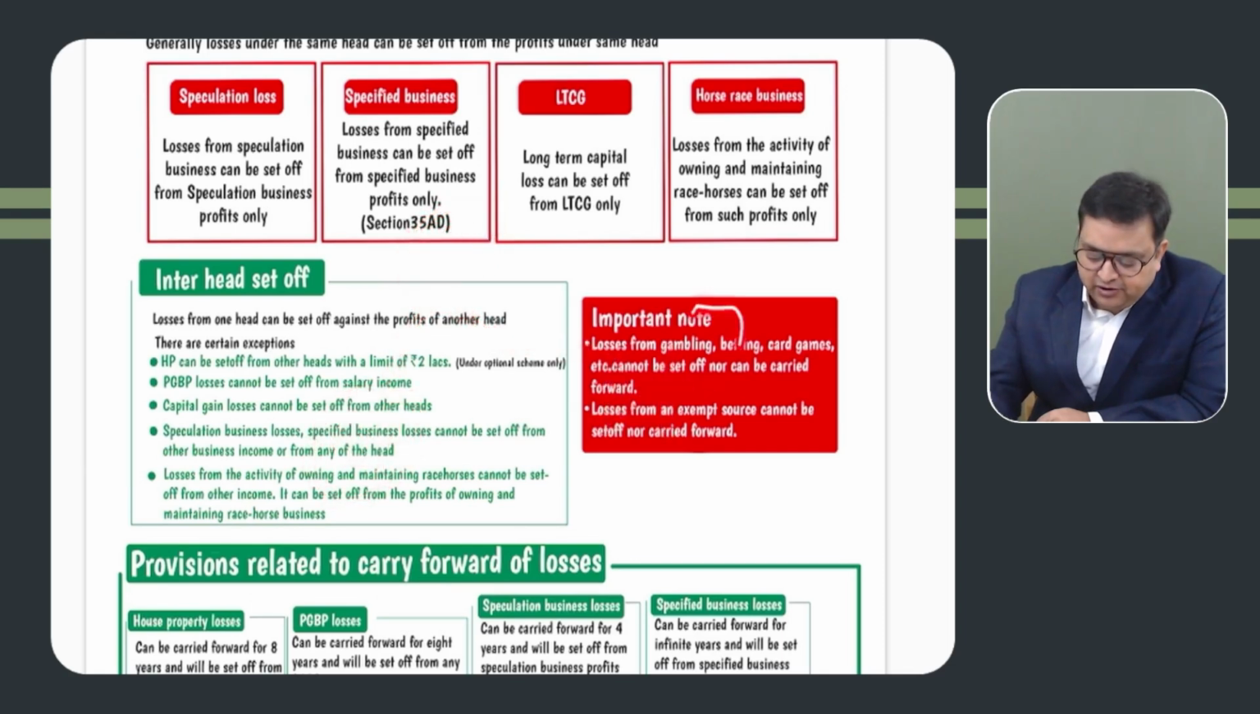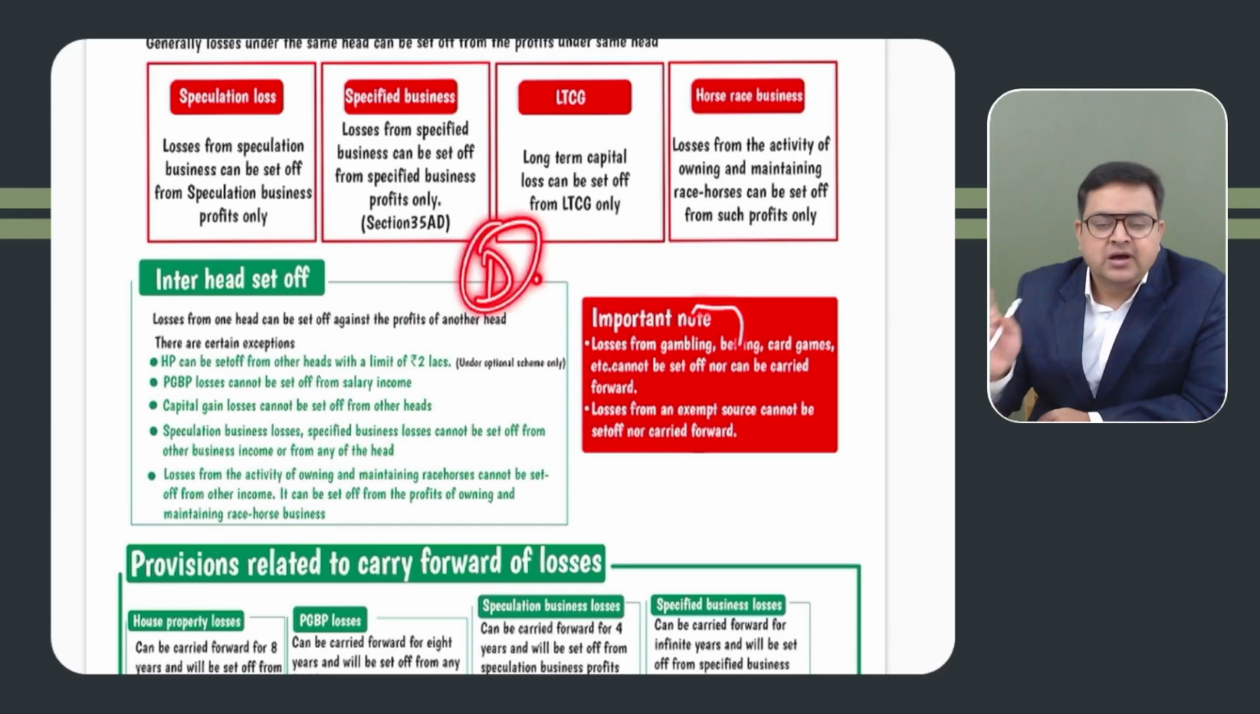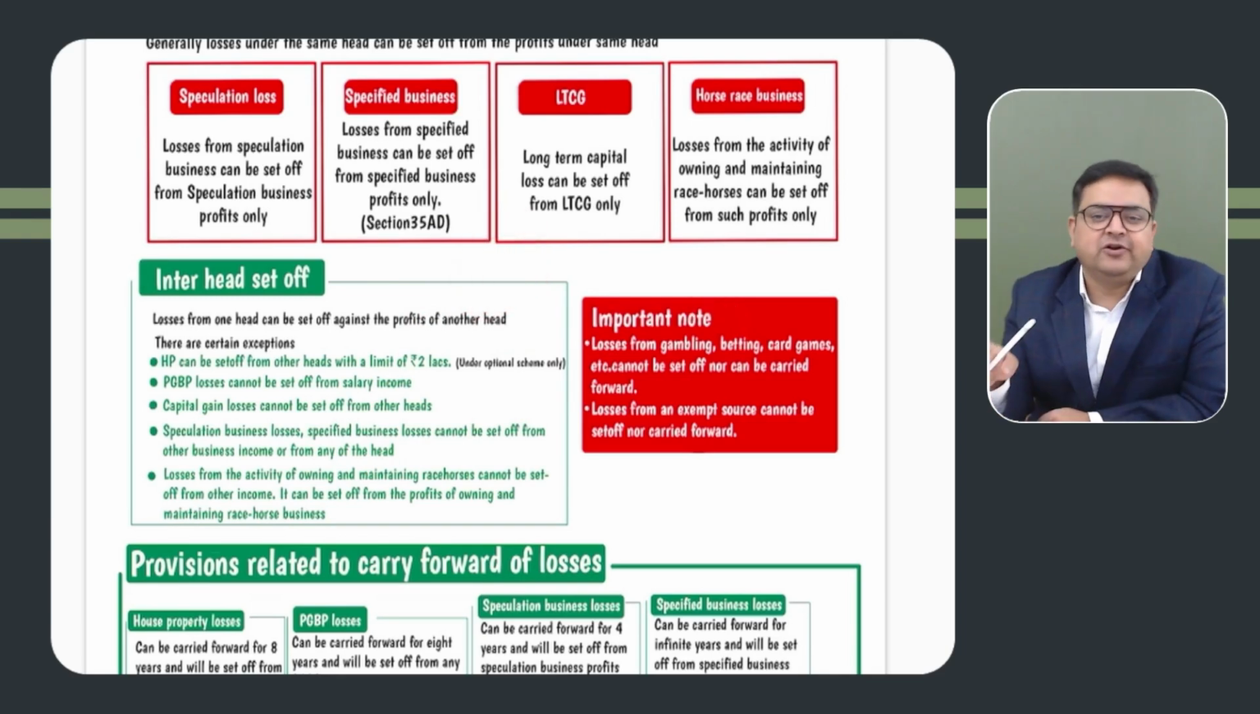In case the default regime is followed, house property losses cannot be set off from other heads. They can only be set off from the same head, but not from other heads. So in the default regime, please don't make a mistake. House property losses cannot be set off from other heads; in that case, it will only be carried forward. Got it? In the optional regime, house property losses can be set off from other heads also, maximum 2 lakh. Maximum 2 lakh, not more than 2 lakh.